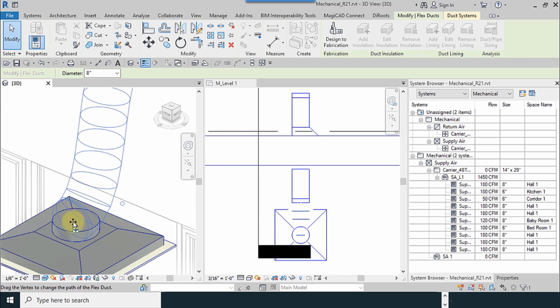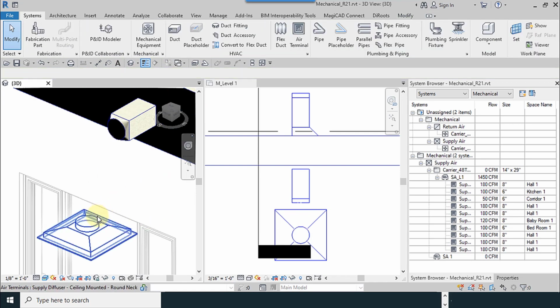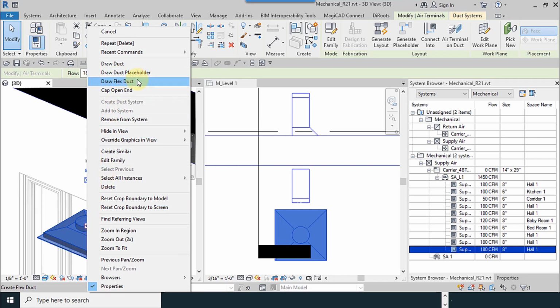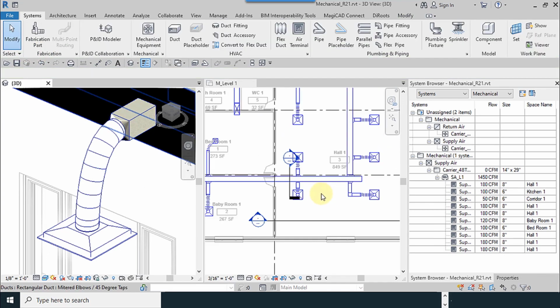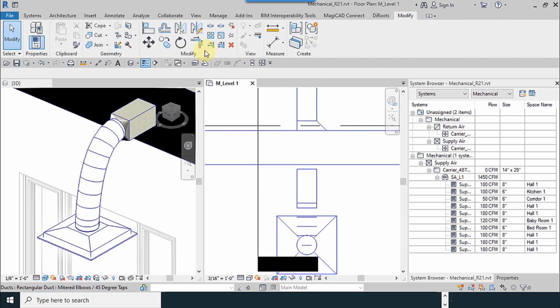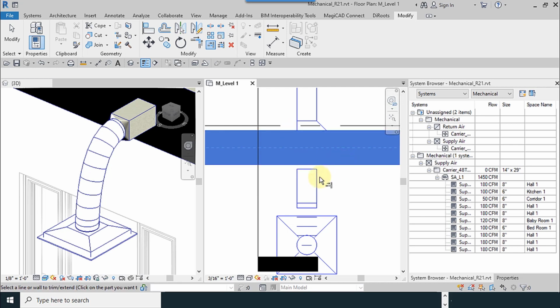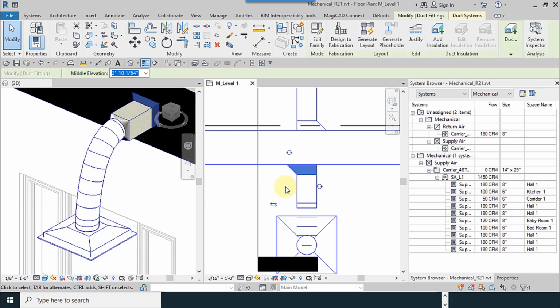When you see this sign, or I remove it, select the diffuser, right click, draw flex duct, and connect it to here. It is much easier than that. I want to connect these two to each other. Trim extent, single element. So easily we connect it to the duct.